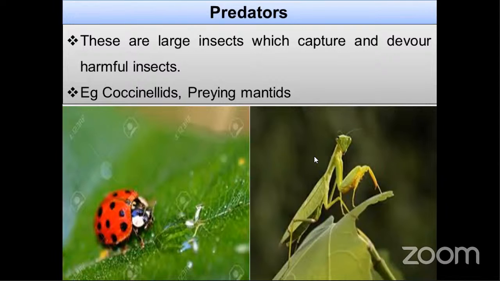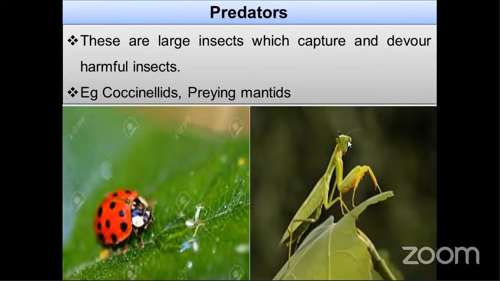Parasites complete the entire life cycle on one host. But predators need more hosts to complete their life cycles. In parasites, only one host is enough, but for predators many hosts are necessary. So the life cycle is long compared to parasites, and very active, because the prey is moving, so the predator must be very active to catch it.